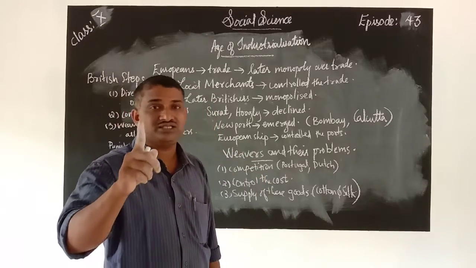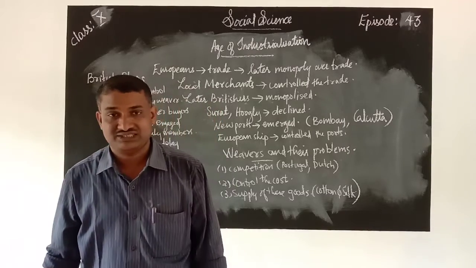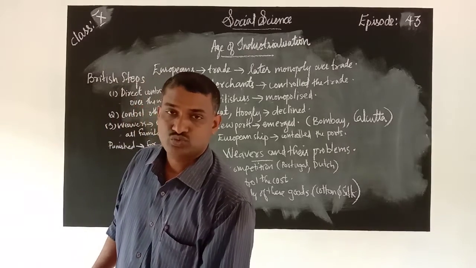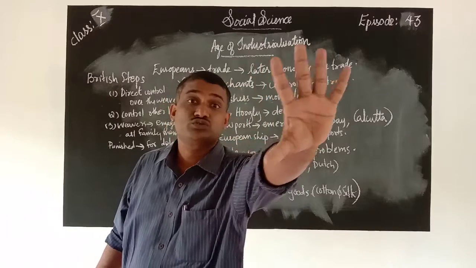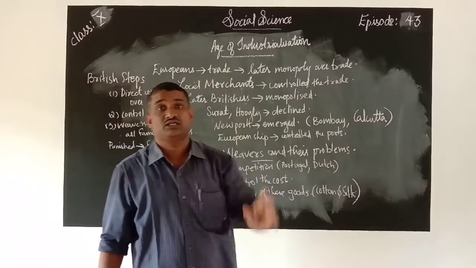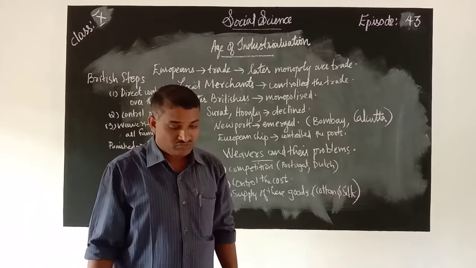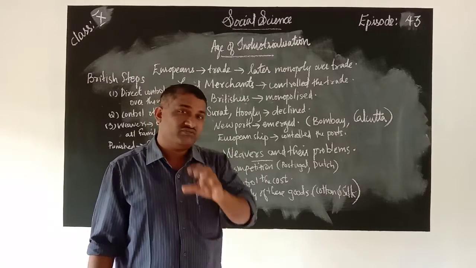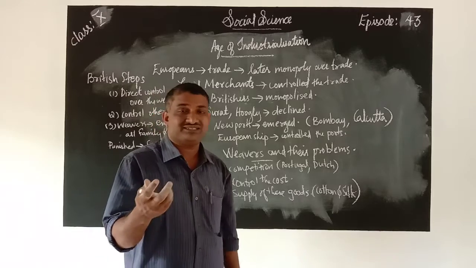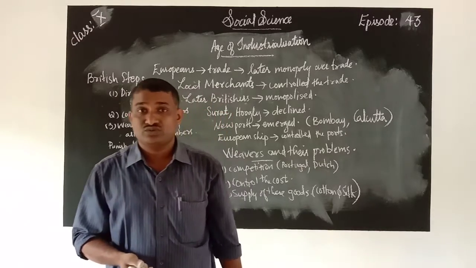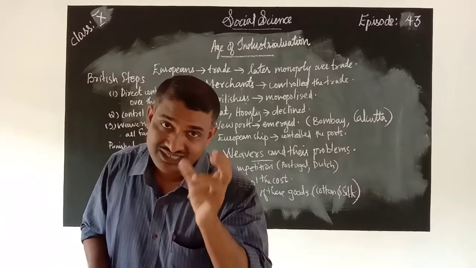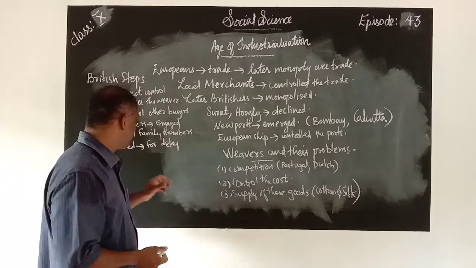So that kind of system existed, and they were forced to do these kinds of work. Who were forced? The peasants, the poor farmers. They were exploited. This was the system that existed in India. The Britishers did all these kinds of things.